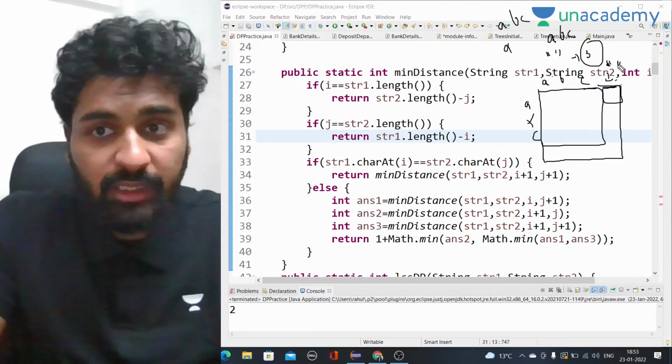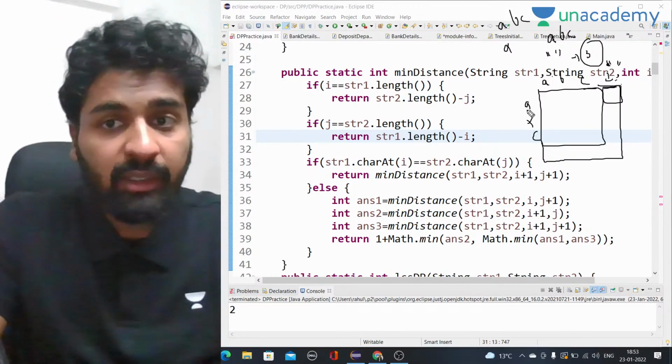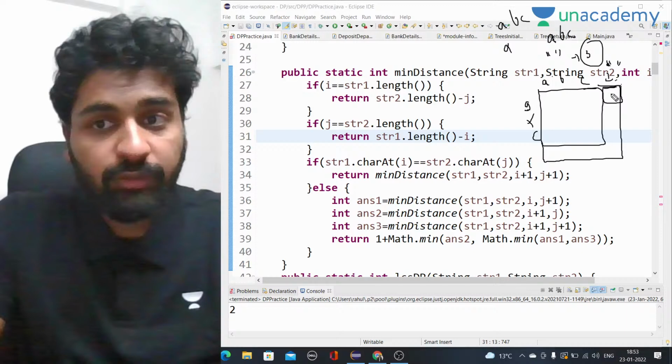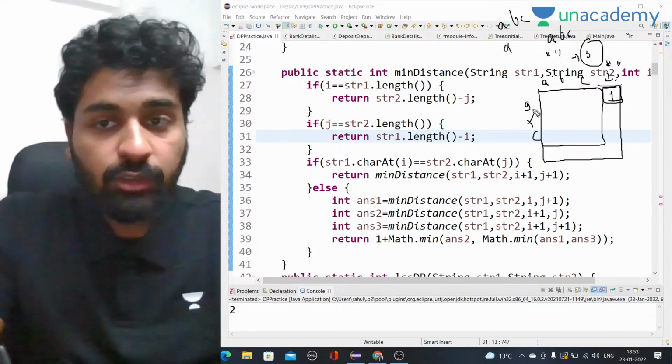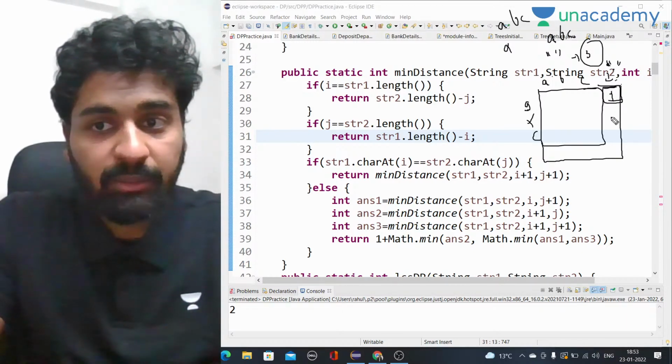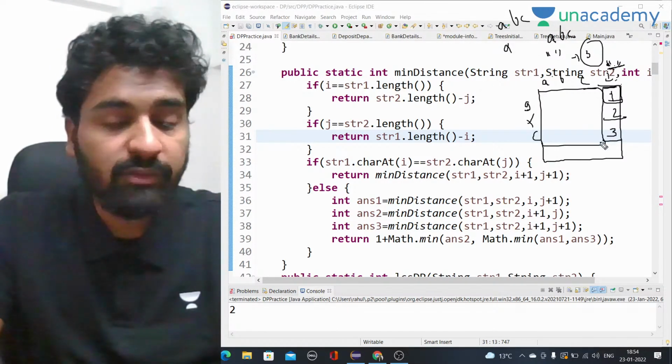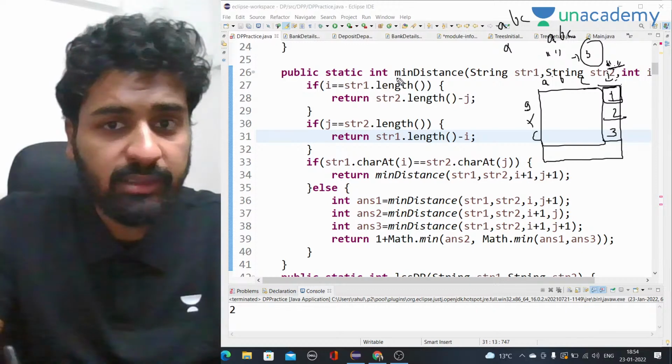So this is what we have to fill here. If we are at the empty string, let's say the second string has become empty and there is only one a, so we have to insert it. So here it will be 1. Here we have ax and the string is empty, so the answer will be 2. Here we have axc and the second string is empty, so at 3 characters we have to insert. This is the base case, right?